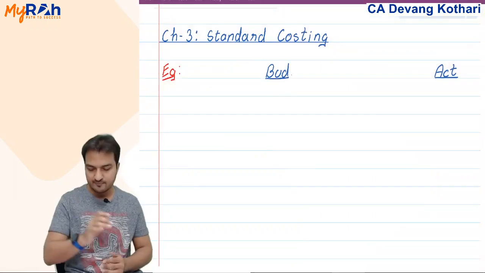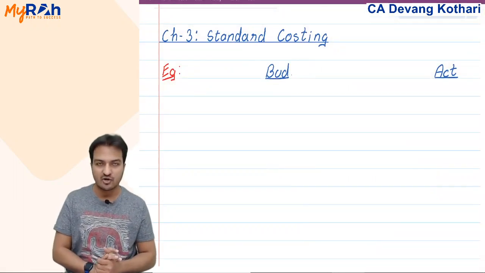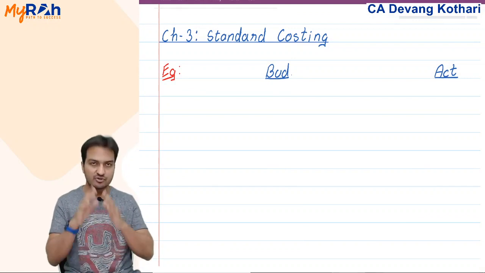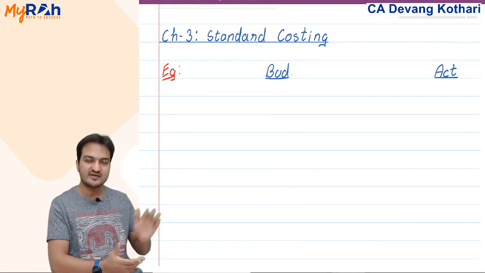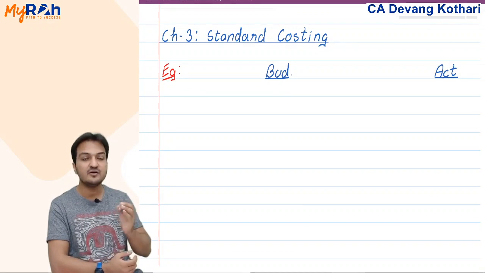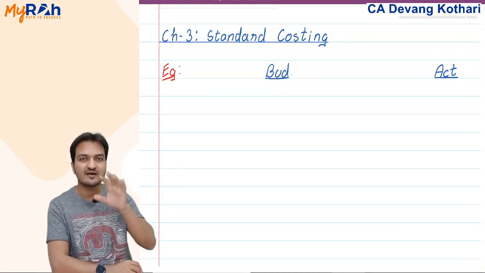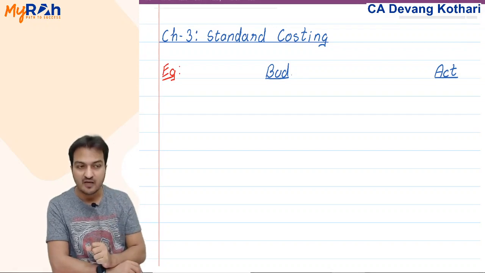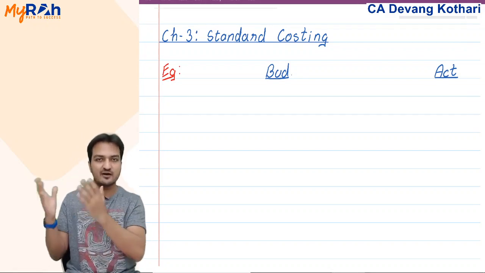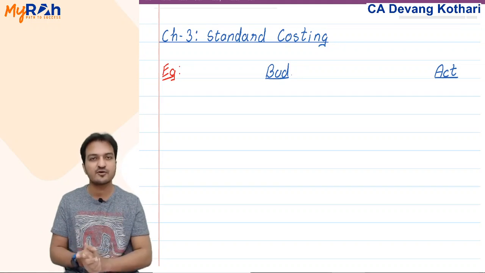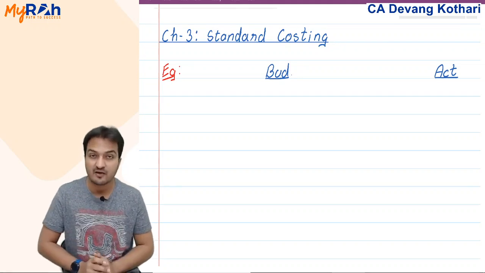So what is this chapter about? Well, the name of the chapter is standard costing. Now what is this chapter about? To understand that, I'll take one example here. Remember when we did the budgets chapter? In the budgets chapter I told you why we make a budget. I'd also given you an example, that Goa trip example. You all wanted to go to Goa, so I made that example regarding the Goa trip.